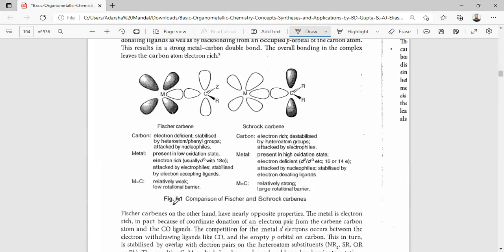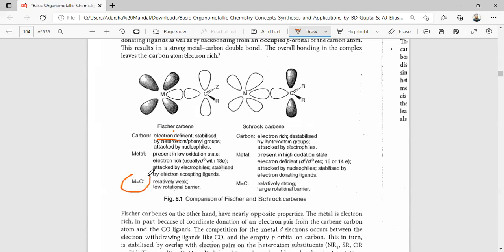The main difference between the Schrock carbene and the Fischer carbene is that in the Fischer carbene the carbon is electron deficient, stabilized by a heteroatom or phenyl group, and attacked by nucleophiles. The metal in the Fischer carbene is in a low oxidation state, electron rich, attacked by electrophiles and stabilized by electronegative ligands.